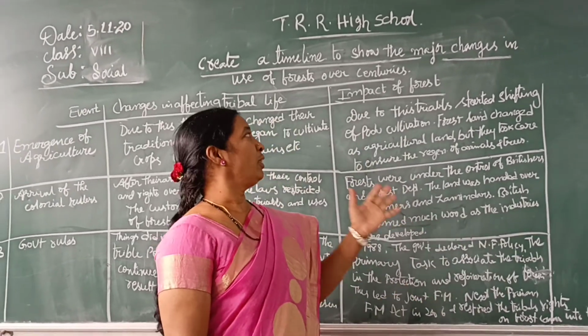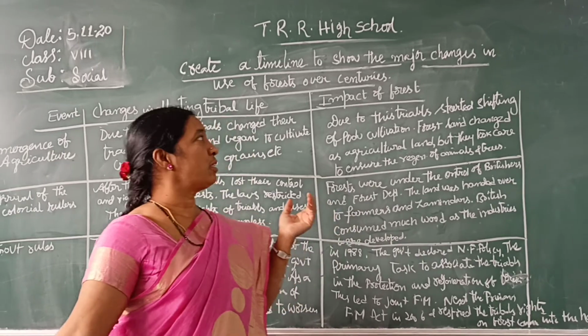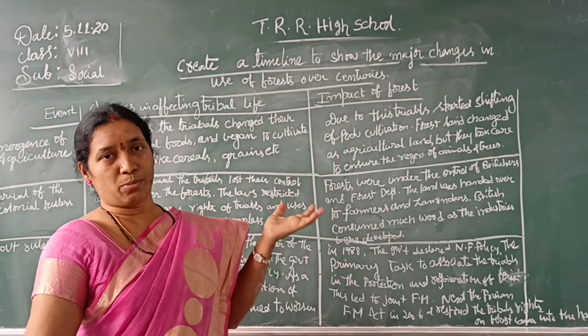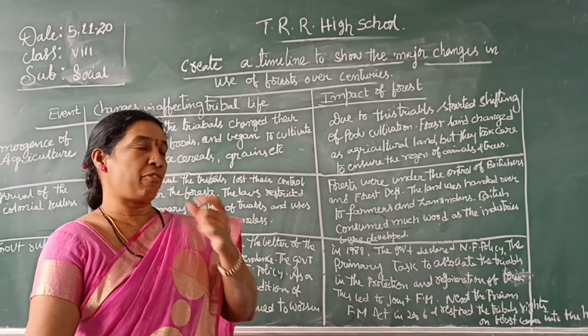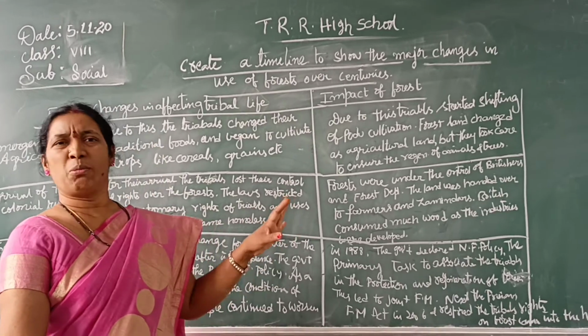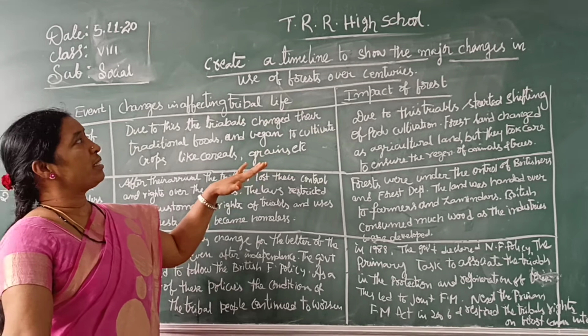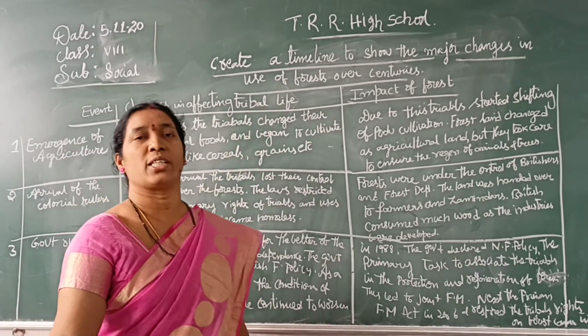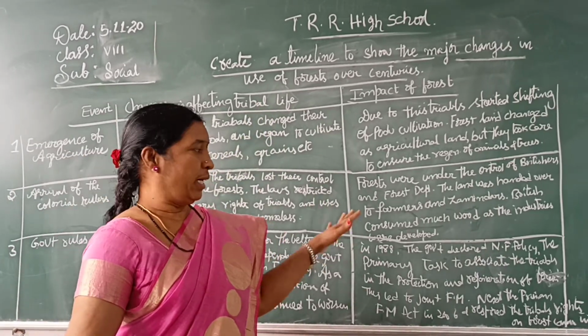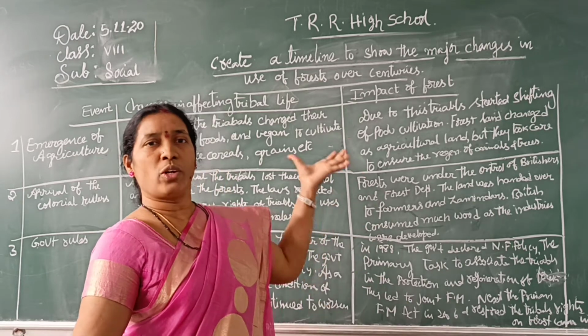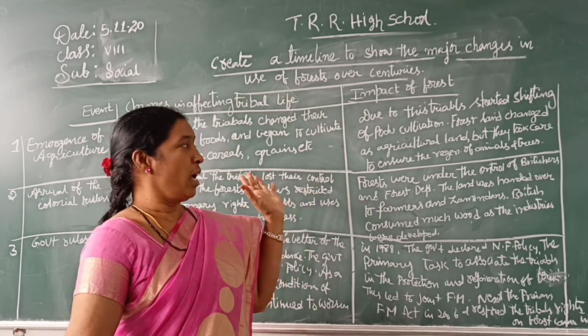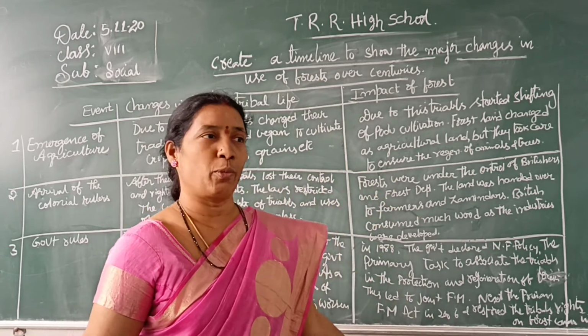Okay. So in the June class we continued with the forest, how we are protecting the forest. Lesson number 5, we have almost completed everything. But there is a question: create a timeline to show the major changes in the use of forests over centuries. I want to explain this in detail. This is the overall context of this lesson. That's why I took a lot of pens and wrote on the board.